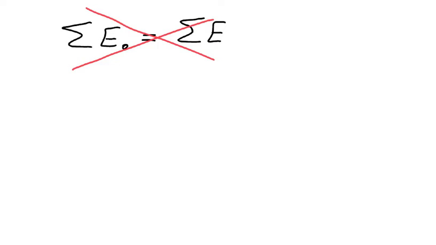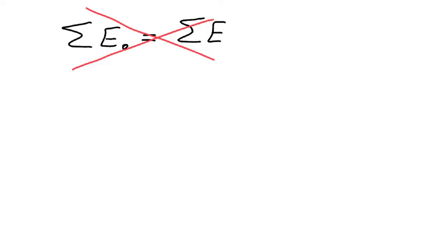Up until this point, we've dealt with closed systems, and in a closed system, we can say not only is energy conserved, but the total amount of energy is constant. So if we add up the total energy at some initial moment in time, and we add up the total energy at some later moment in time, we'll get the same two values. That will no longer be the case with open systems. Instead, we have to allow for the possibility that energy is entering or leaving our system through work.